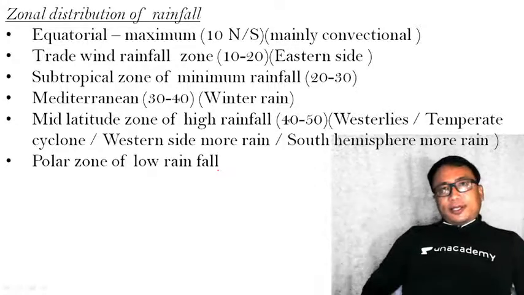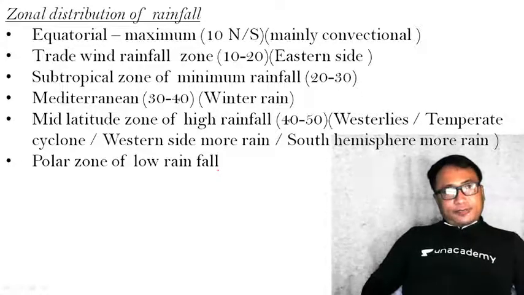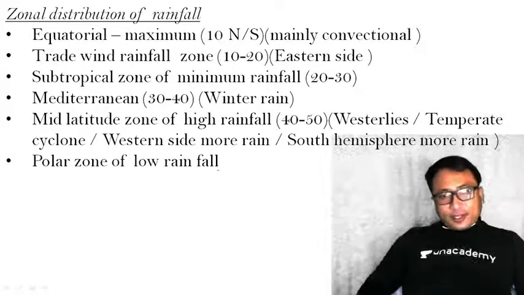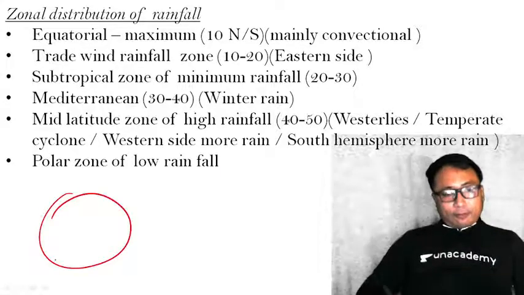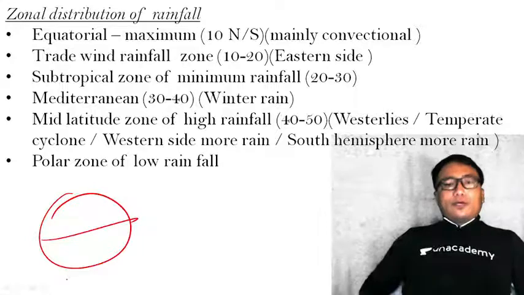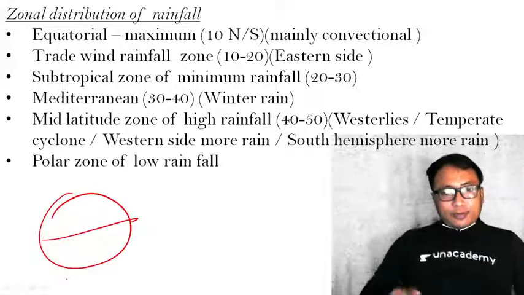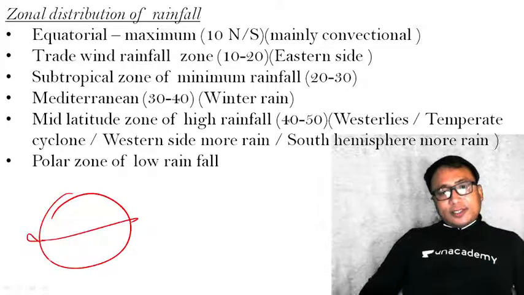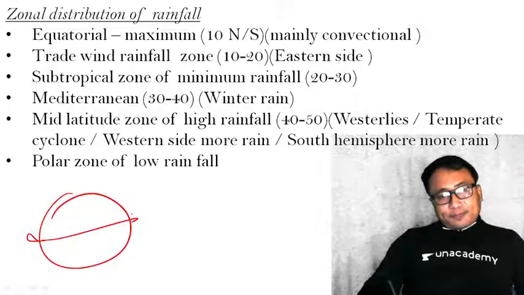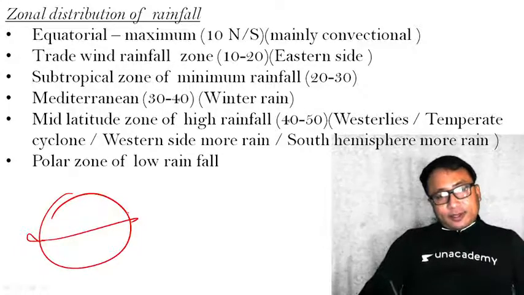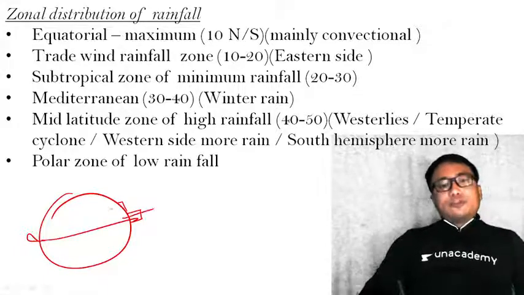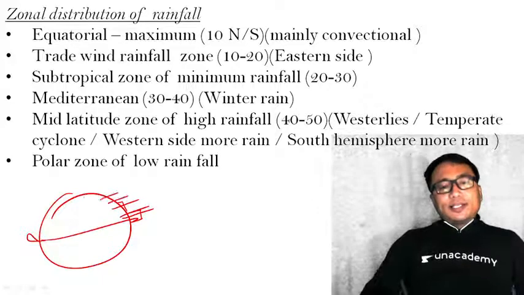Now, the rainfall that you will observe on the earth's surface, if you go from the equatorial region to the polar region, you observe certain kinds of patterns. Say, for example, this is your globe, and this is the equator. Local variation will be there, and we are not ruling out the local variation which may be present. But all in all, if we consider the general characteristics, you will find that the rainfall and precipitation happening on the earth's surface changes as per the zone, means as per the different latitude.